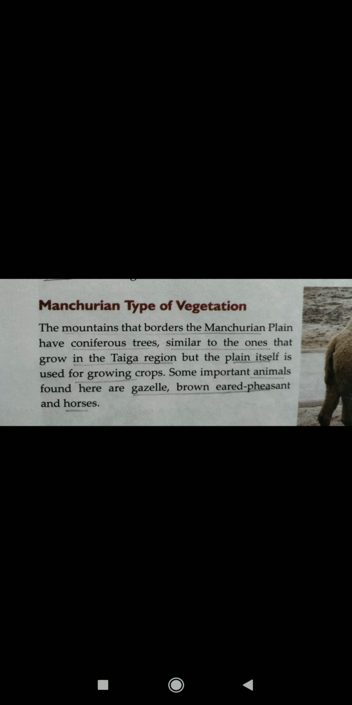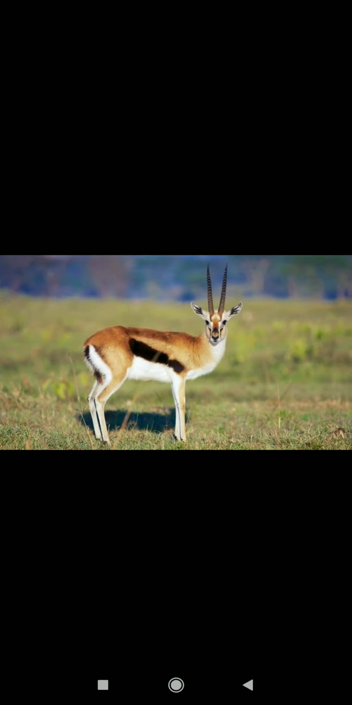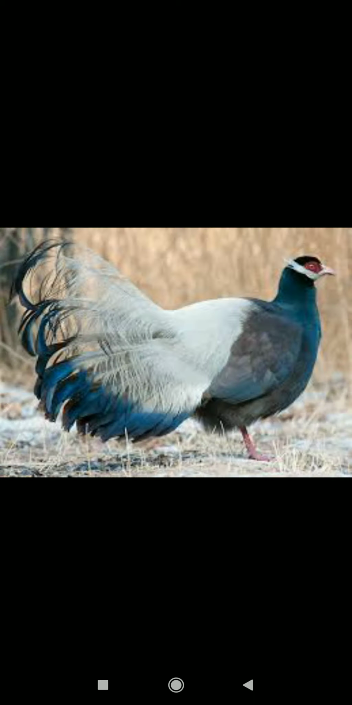So the mountains that border the Manchurian plain have coniferous trees similar to those of the taiga region. But the plain itself is used for growing crops. The important animals found here are the gazelle, brown-eared pheasant, and the horses. So this is a gazelle. It's similar to a deer, but it has long, pointy horns. This is a brown-eared pheasant.